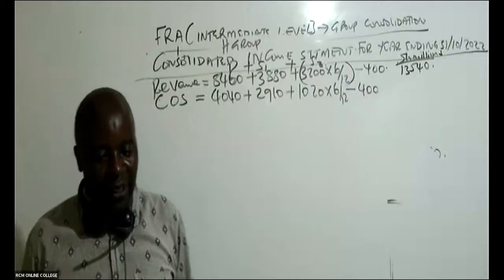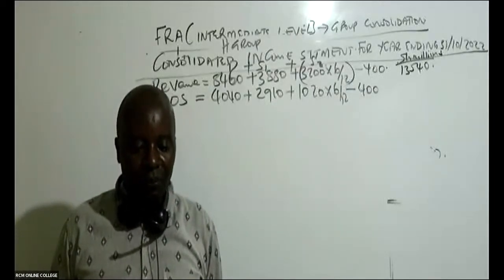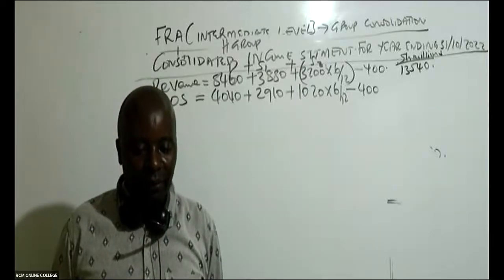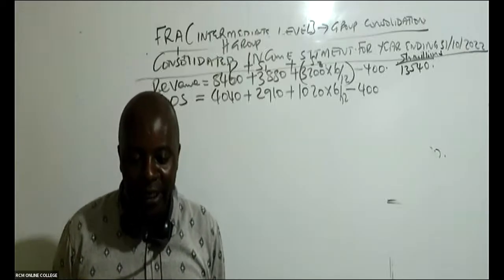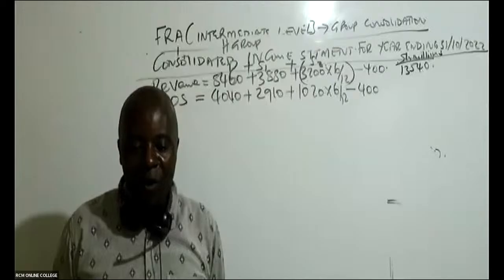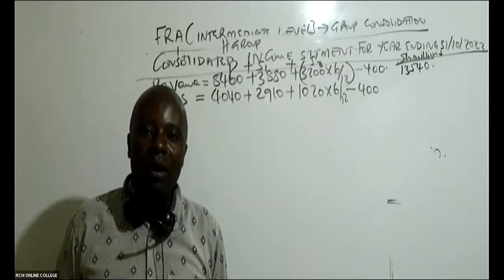Yeah, I like what Samuel is telling me there. That's one of them. Then there is something. Yeah, Hope is getting it. Hope has gotten this: the unrealized profit on stock, the URP.